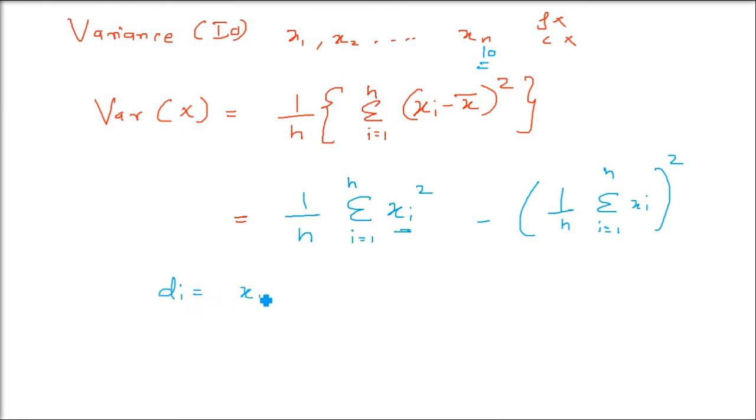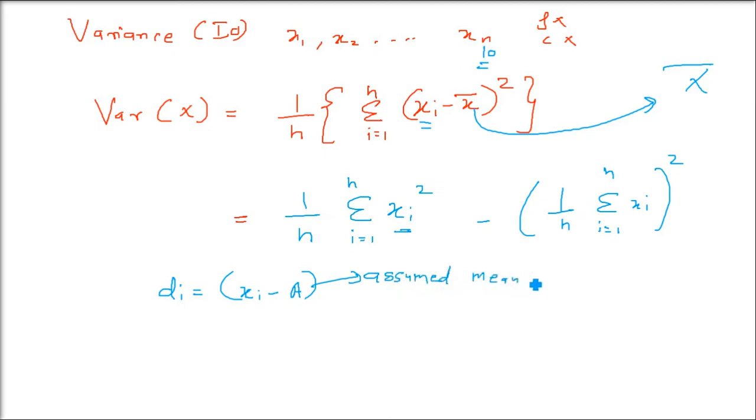So to make it easy, we use di. We assume any value as an arbitrary assumed mean, capital A. This capital A is not the actual arithmetic mean, we just assume it. Just take the middle value, as you will see in the example.